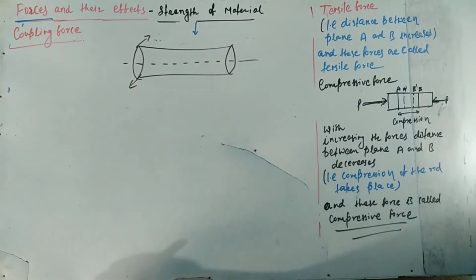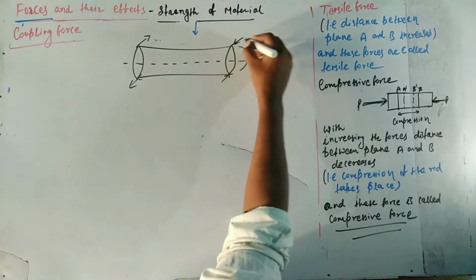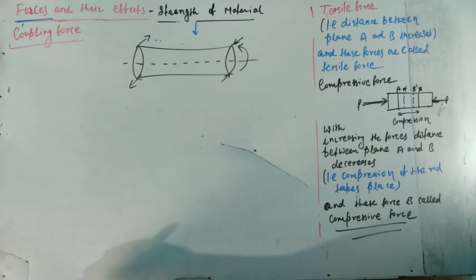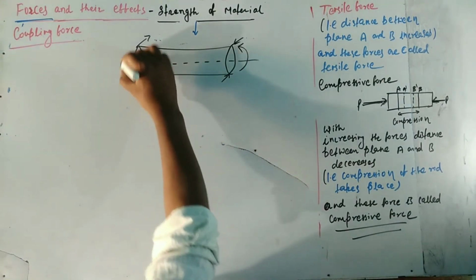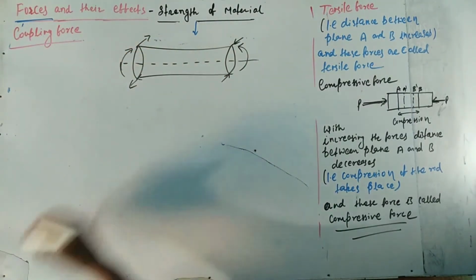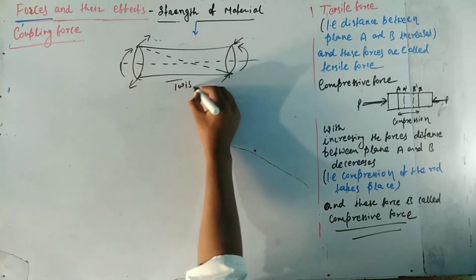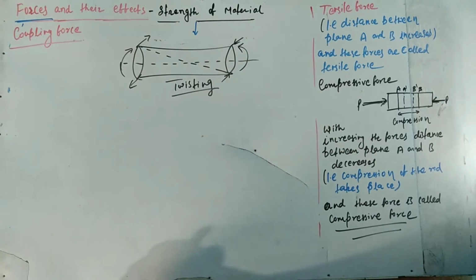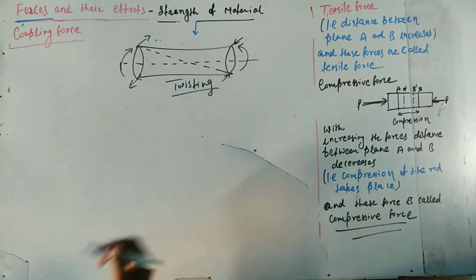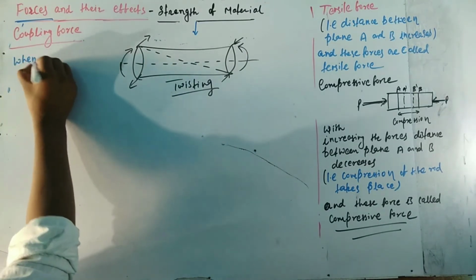When we apply the force on both sides, one force is clockwise and another force is anti-clockwise. There are two forces applying on the rod. So when we apply these forces, then twisting of the rod takes place, and this force is called coupling force.